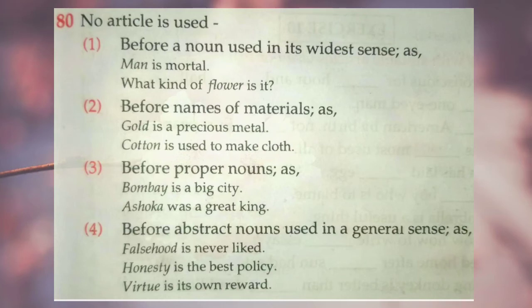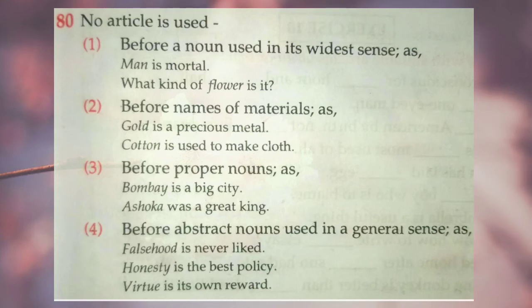Not definite or indefinite articles. For example, man is mortal. What kind of flower is it? You cannot say what kind of a flower or what kind of the flower, because it is used in the widest sense. You should not use article there.